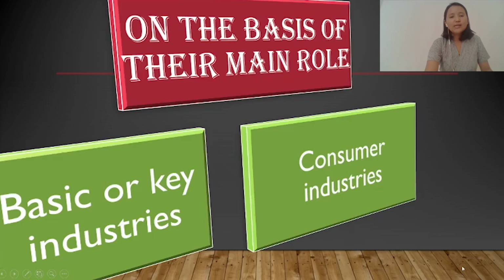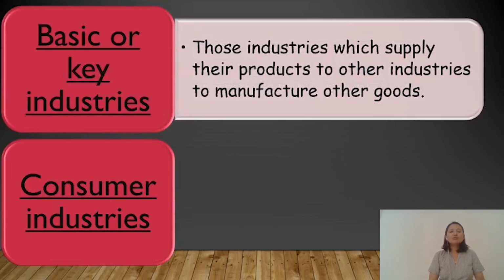Okay, coming to the next one, that is, on the basis of their main role. Industry is further classified into two: basic industry and consumer industry. Basic industries are those industries which produce their own product, and this product is supplied to other industries.